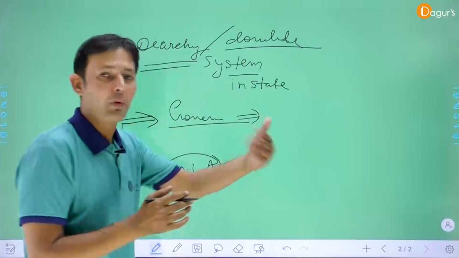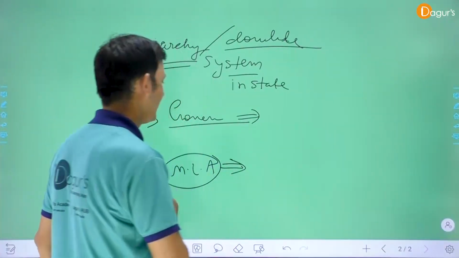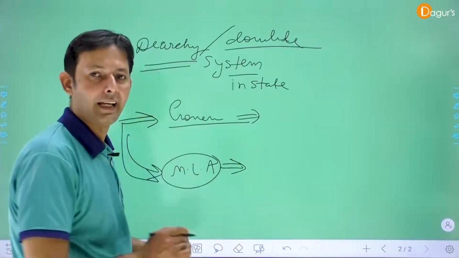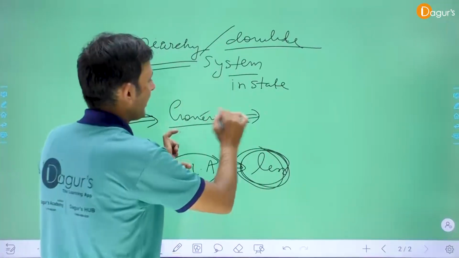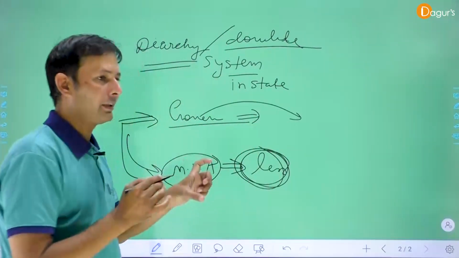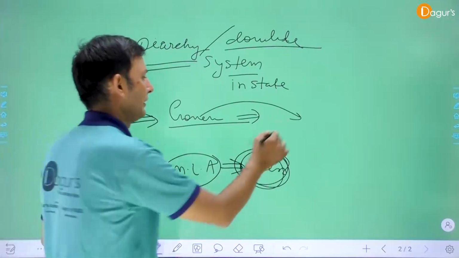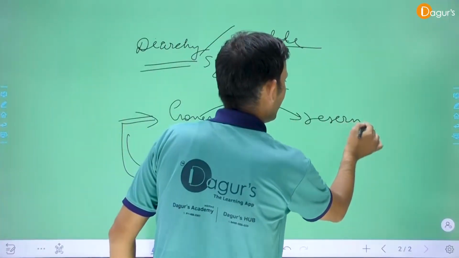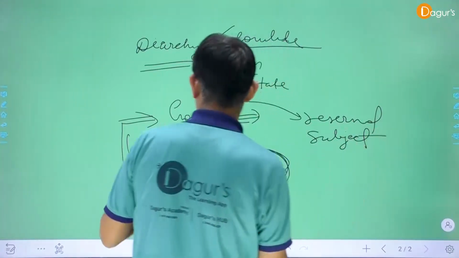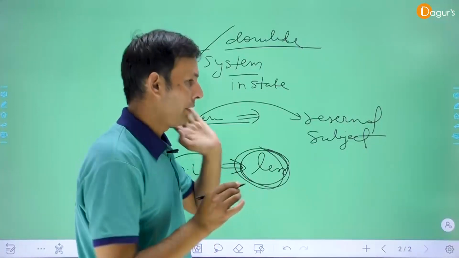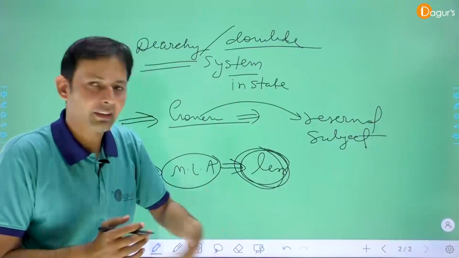The governor was given the important departments, and members of the legislative assembly were given the less important departments. Clear? The governor's subjects are called reserved subjects, and the MLAs' subjects are called transferable subjects.